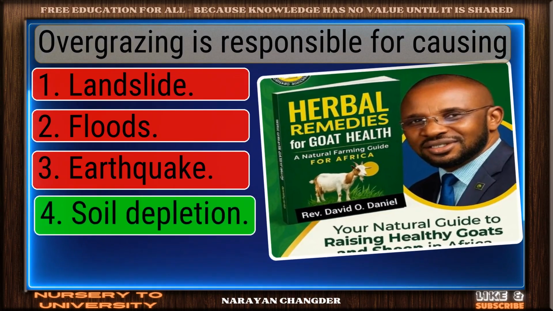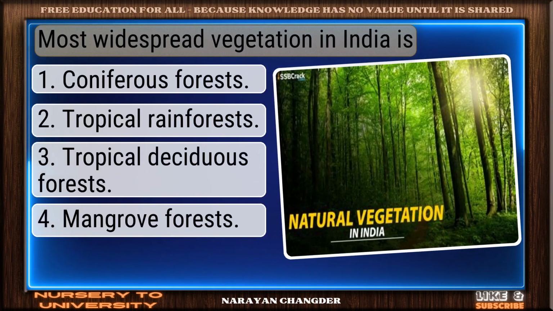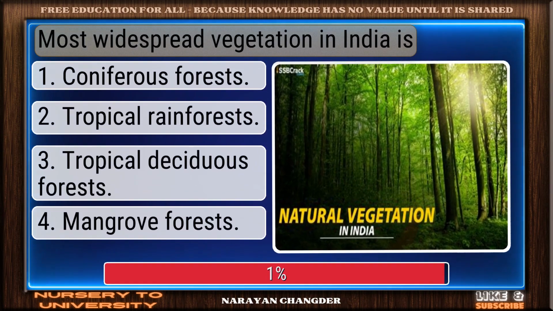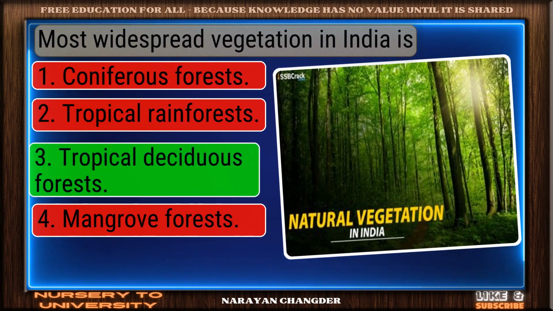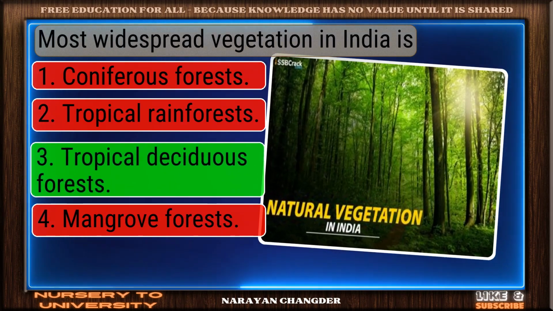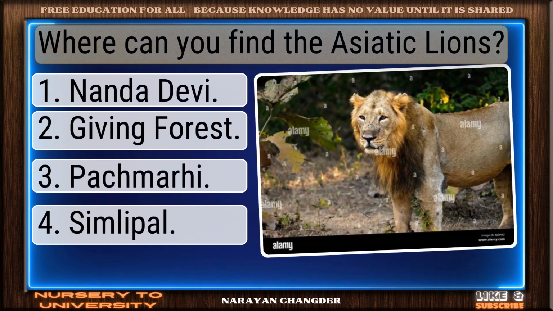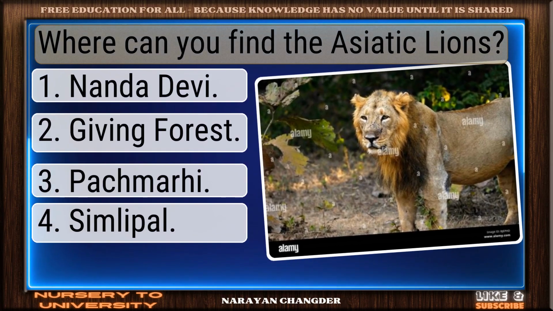Well picked. Soil depletion is the correct answer. Question number 254. Most widespread vegetation in India is... Good thinking. Tropical deciduous forests is the right answer. Question number 255. Where can you find the Asiatic lions?